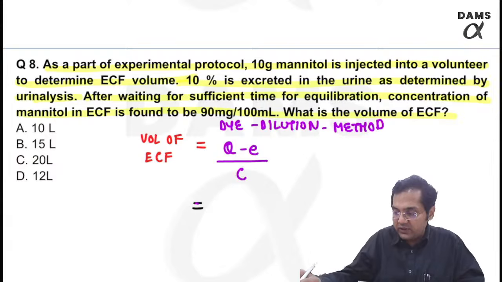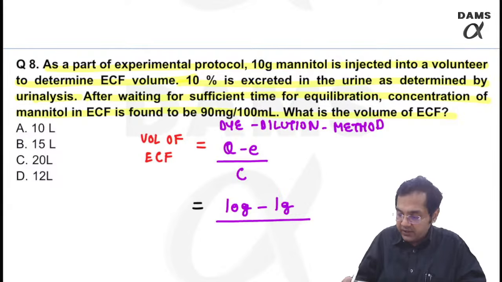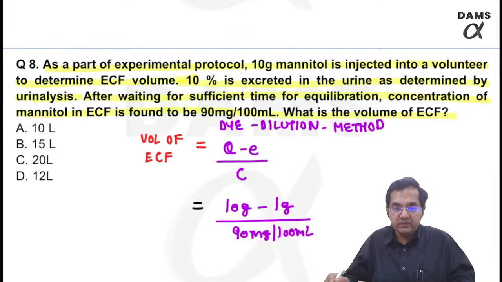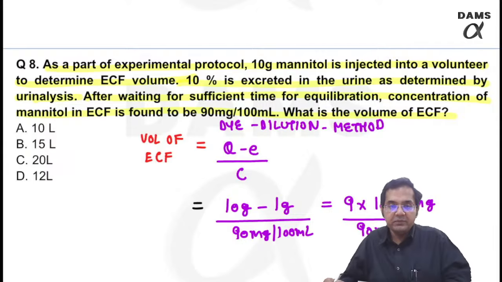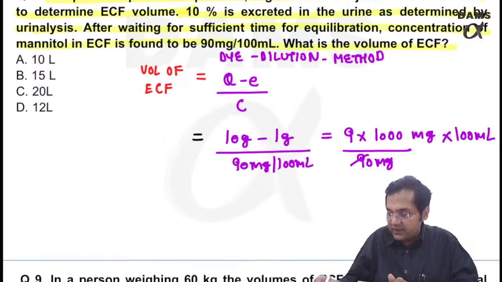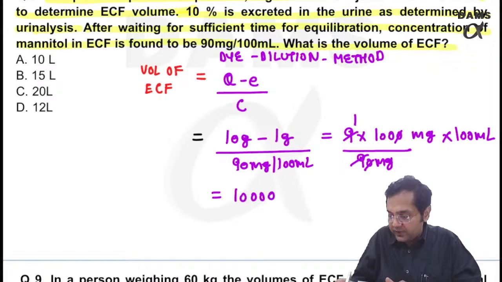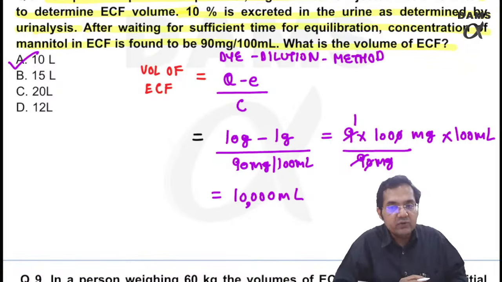So when I try to solve this, I will realize that 10 gram mannitol was given. 10% of mannitol, that means 1 gram, was excreted. And my concentration is given in milligram to confuse you in the units like this. If you solve this for me, this becomes 9000 milligram upon 90 milligram into 100 ml. And now I think things get easy. The answer would be 10,000 ml or 10 liters, right? 10 liters. So the answer is actually 10 liters.